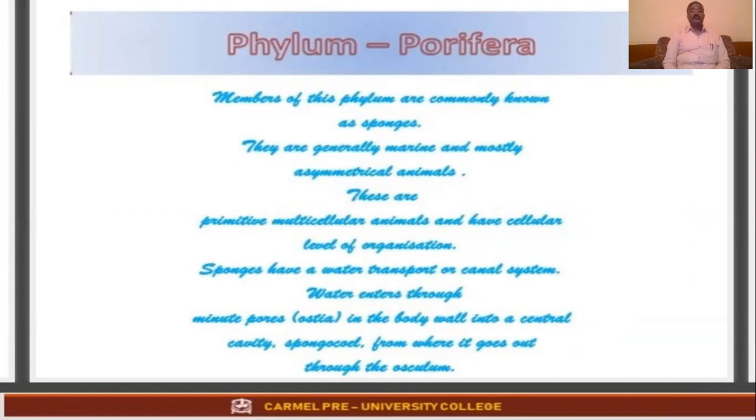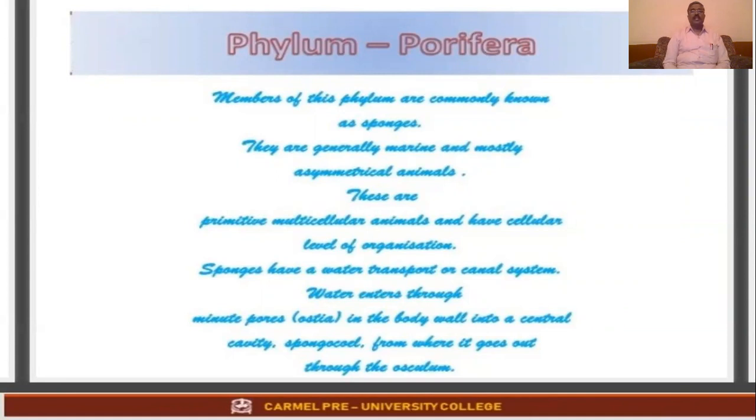The first phylum in the invertebrates or non-chordates we'll be studying is Porifera. Members of this phylum are commonly known as sponges. In your schools, to wipe the board, they use colorful sponges.